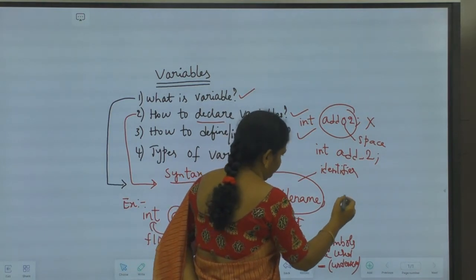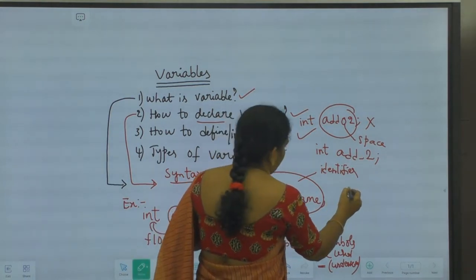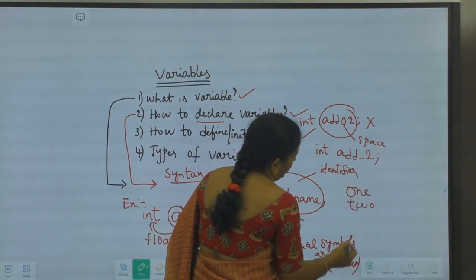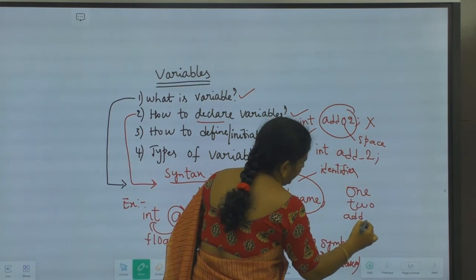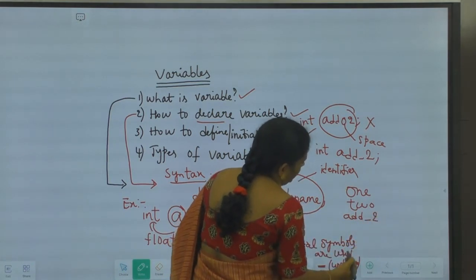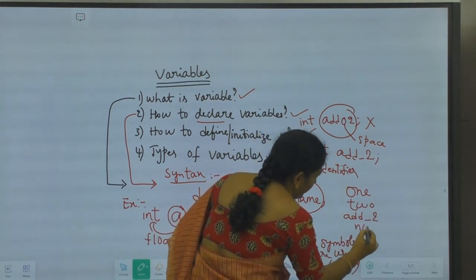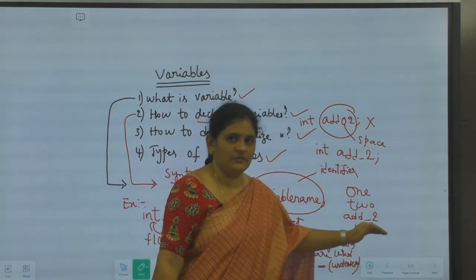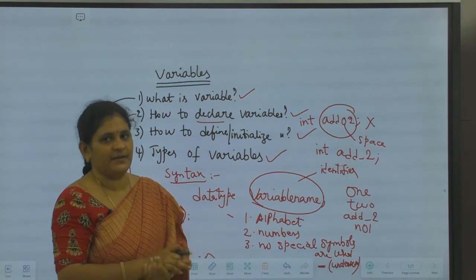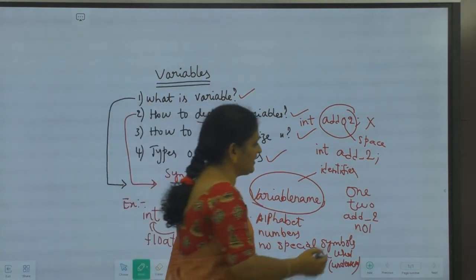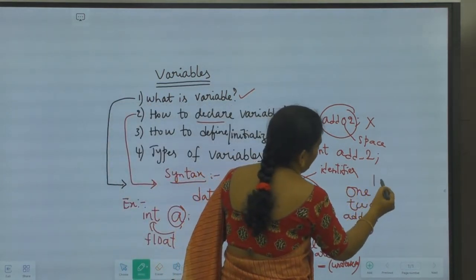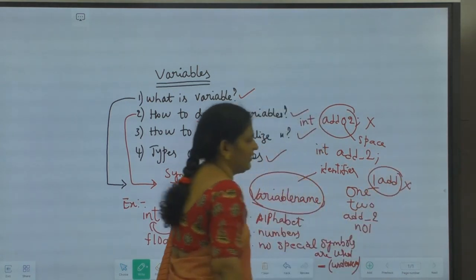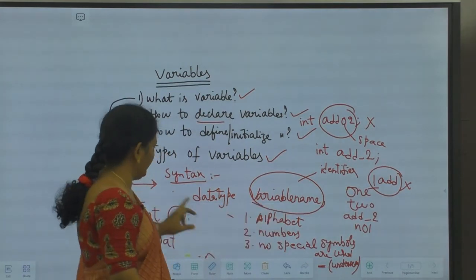So valid variable names I can give for you. Like I can take the valid variable names: a1, a2, add underscore 2 and number 1. I can use numbers also in between the variable names. Inside the variable name I can use numbers in between, but I should not use it as a first character. I should not write something like this, 1add. This is not a valid variable name because what is the first character I have taken? 1.